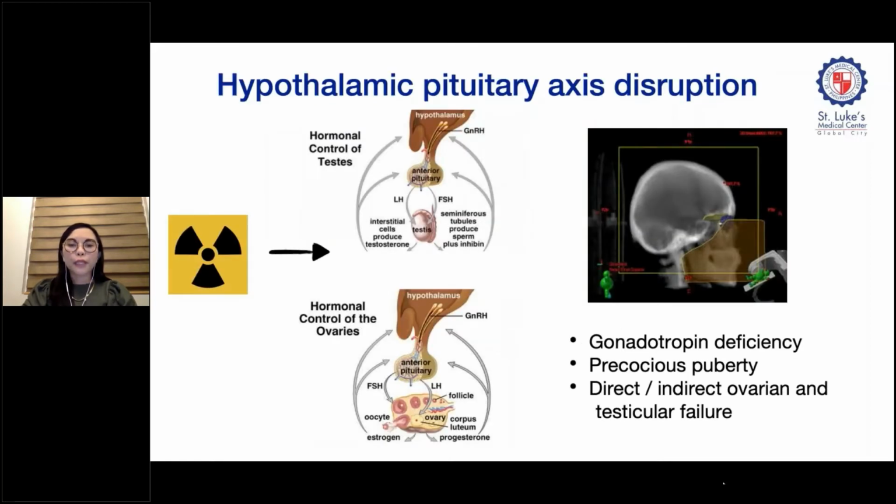So first, radiation can disrupt the hypothalamic pituitary gonadal axis. This is a well-known established complication whenever we give cranial irradiation. Radiation-induced damage is possible in the hypothalamus, in the pituitary gland, or both. And this can lead to hormonal disruption, which can lead to side effects such as gonadotropin deficiency, precocious puberty, and even direct or indirect ovarian or testicular failure.